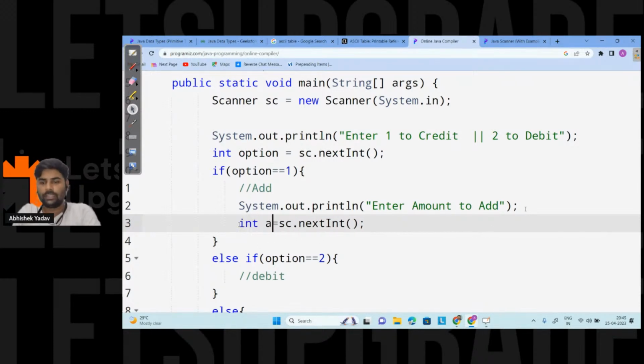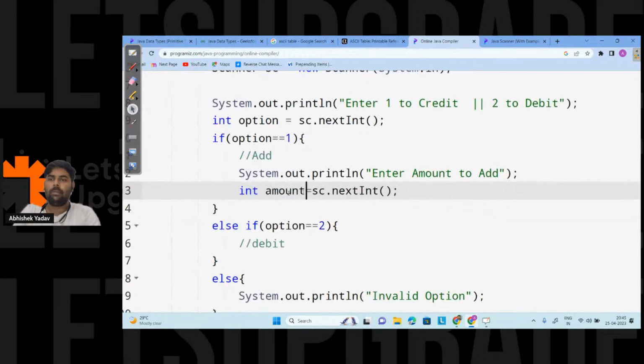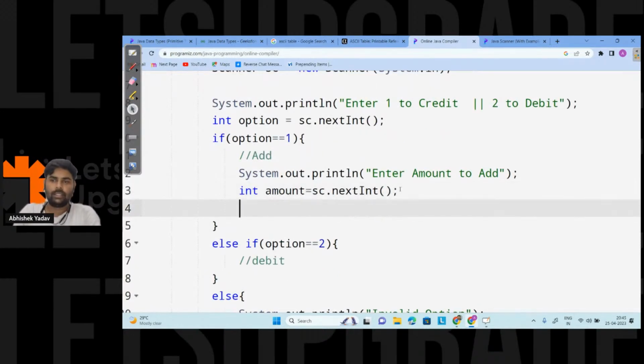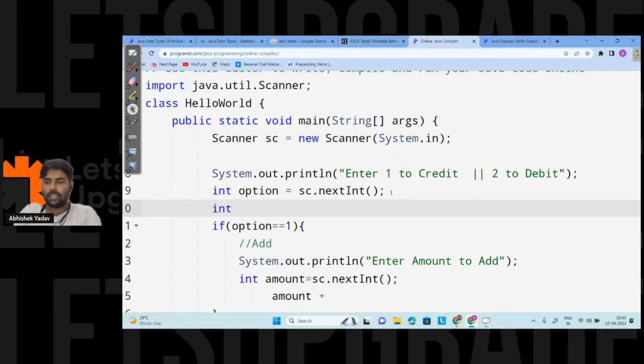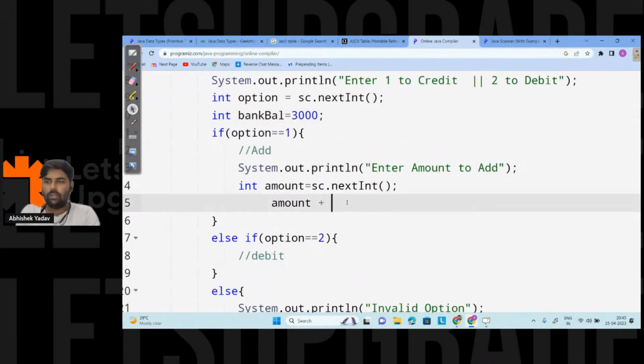I will store that value inside amount: int amount is equal to sc.nextInt. So I got the amount from the user. What I have to do is add this amount to the current bank balance. So I will create a variable, bank balance, and inside bank balance let's assume we have 3000 rupees. And here I will do amount plus bank balance.